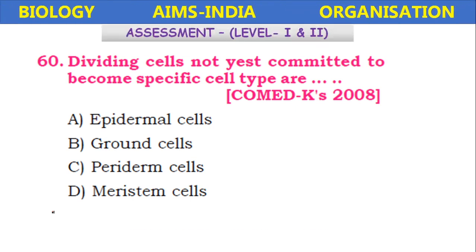Dividing cells not yet committed to become specific cell type are. Dividing cells not yet committed to become specific cells are called, or which type of cells? Epidermal, ground cells, periderm cells, or meristematic cells. So it is the meristematic cells which are having totipotent cells which divide and which not yet committed to become the specific cell types. Means differentiation is not there in the meristems.